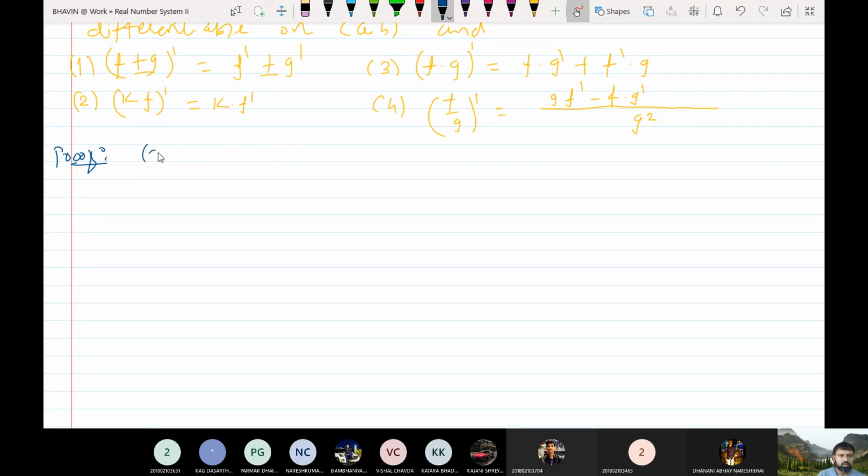So let us prove this third one. I want to show that f into g is differentiable.